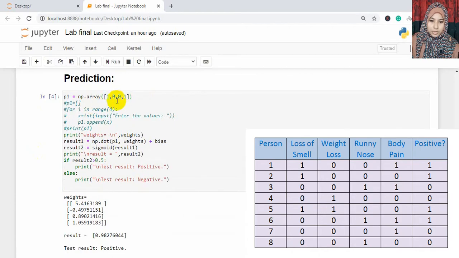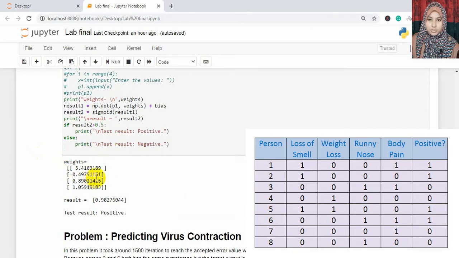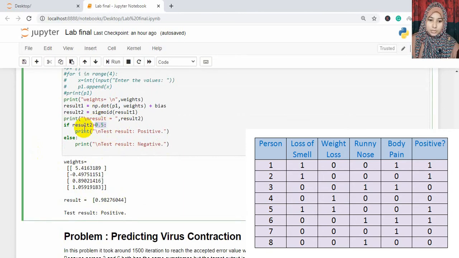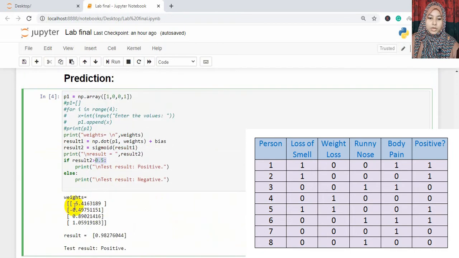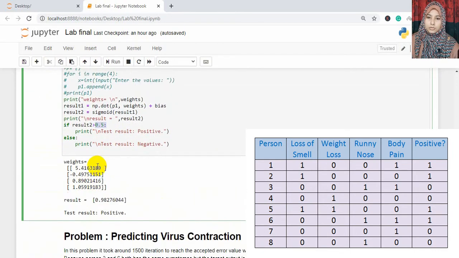And after that you can see the curve, and here we are going to predict. We are going to give the input, or you can take the input from the user, and then we are going to predict it by using the weights that we just trained previously. And here you can see the prediction output for this person is like this, and after going through the threshold value, if it is greater than the threshold value, we say that this person is positive, and we can see that this person's test result is positive as we said previously. So we can say what the result will be based on these weights, because these weights are the importance of each input feature, or how much this input feature will impact our output.